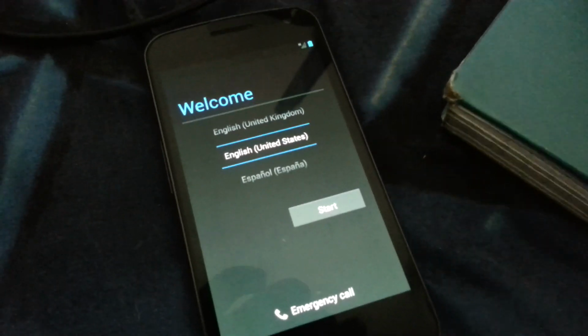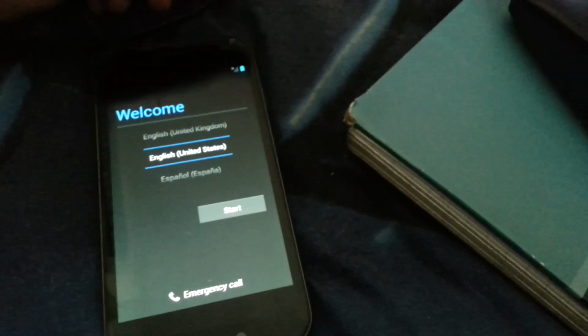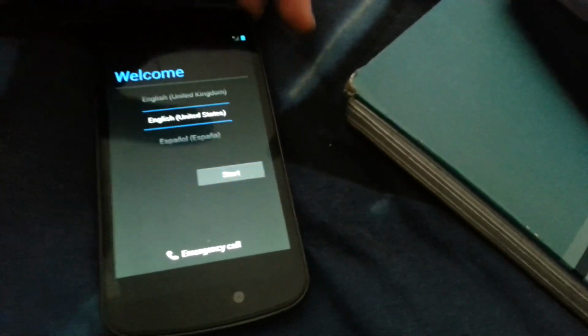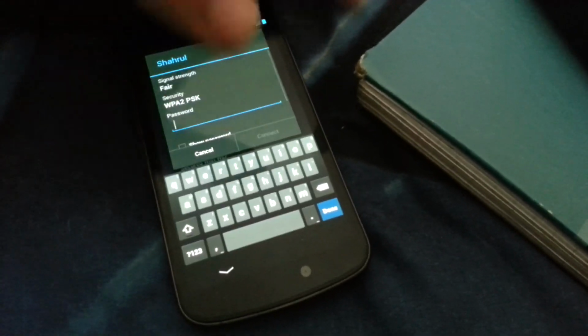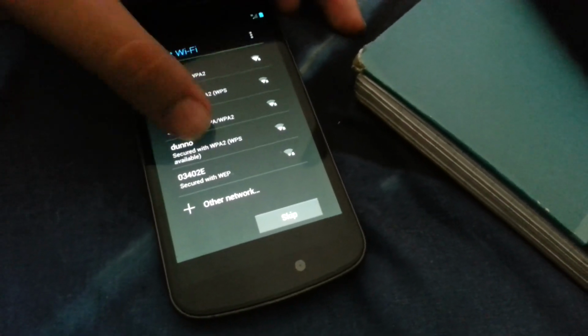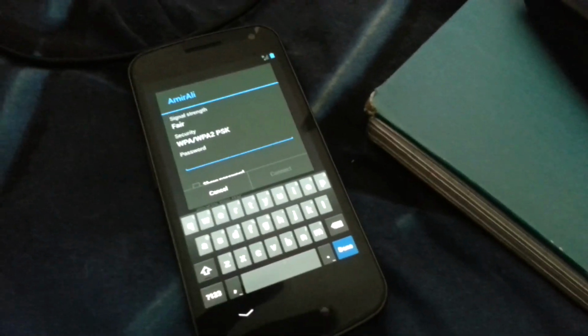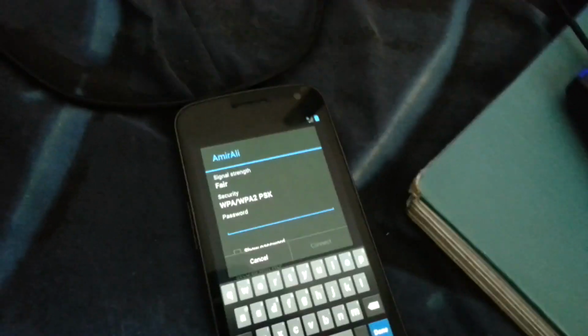So, sorry for the music. The device just booted up, and we're gonna set it up. No, not this one. Yeah. I'm gonna just set it up. So, type in my password. Sorry for it.